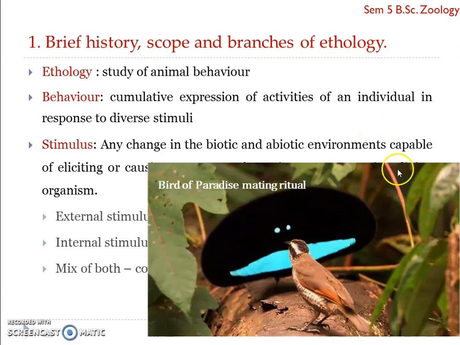So here you can see the dancing male bird of paradise is a behavior which is elicited by the presence of a female individual in its vicinity. So again, for them also it is a behavioral response to the external and internal stimulus. So in both male and female, you can see the behavior.